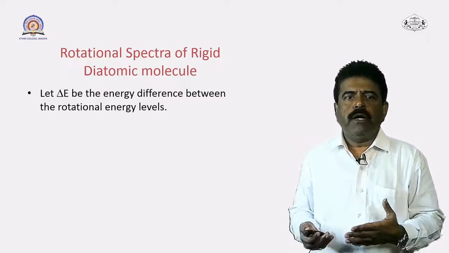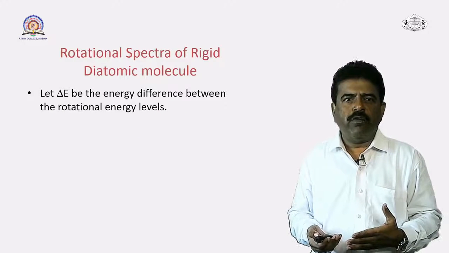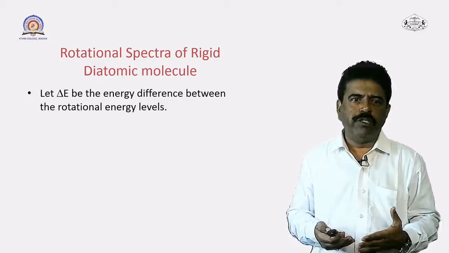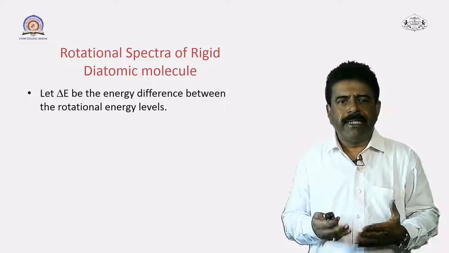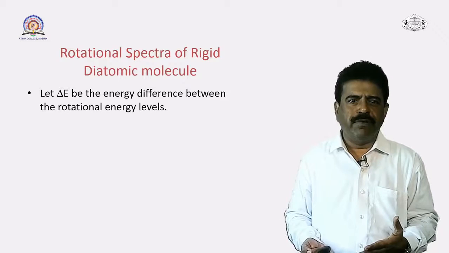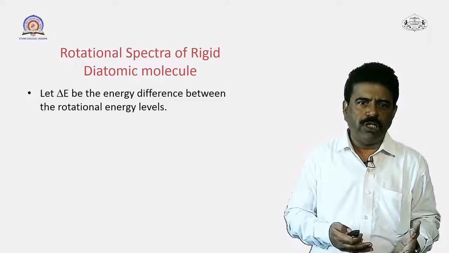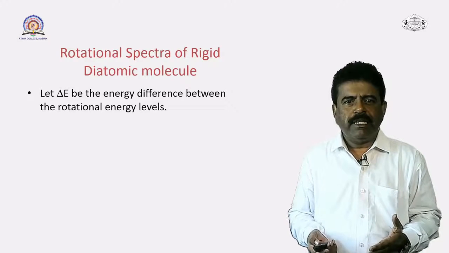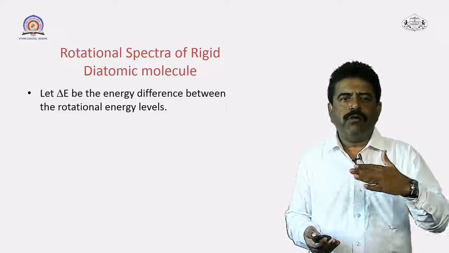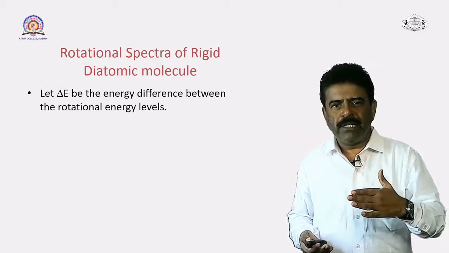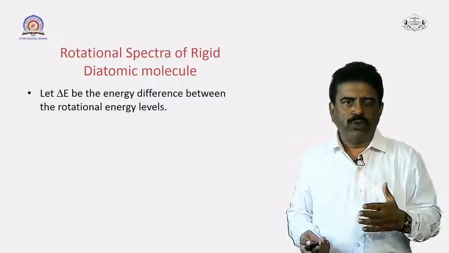So, the rotational spectra of rigid diatomic molecule which we have studied, according to which if delta E is the energy difference between the rotational energy levels, then we can find out from that what is the frequency of the spectral line.